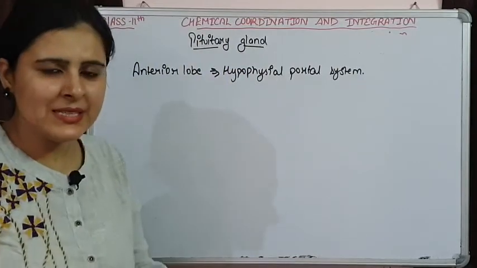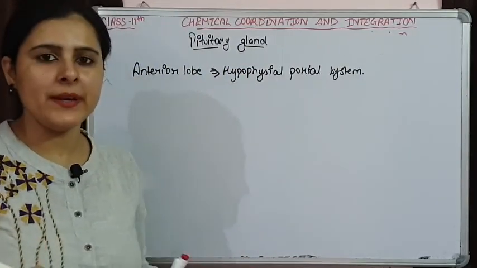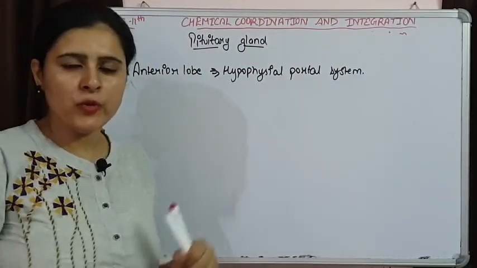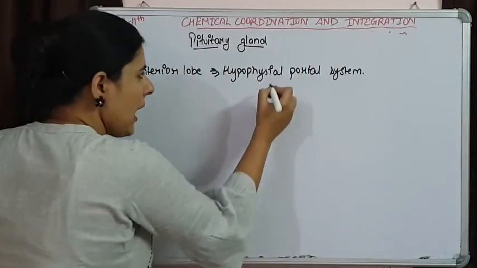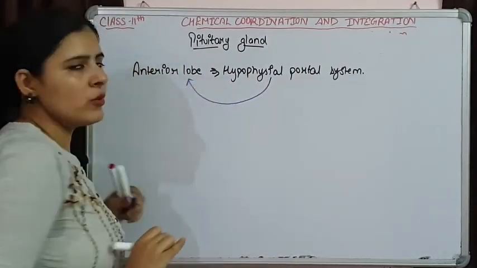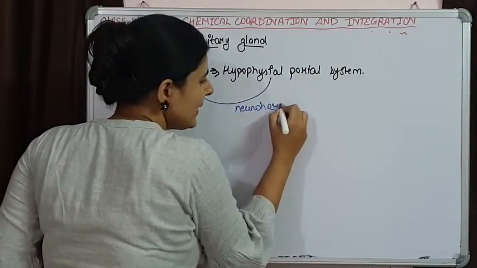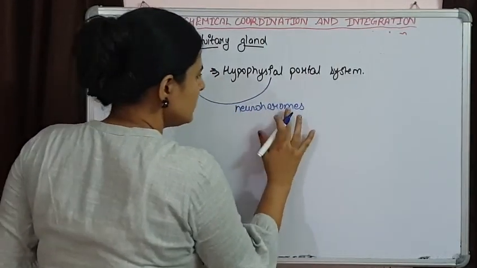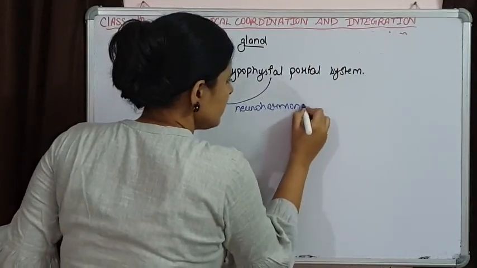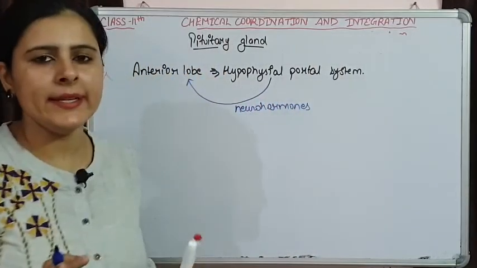That simply means that blood comes from the hypothalamus to the anterior lobe of pituitary, and the neurohormones that the hypothalamus releases are carried by blood to the anterior lobe.